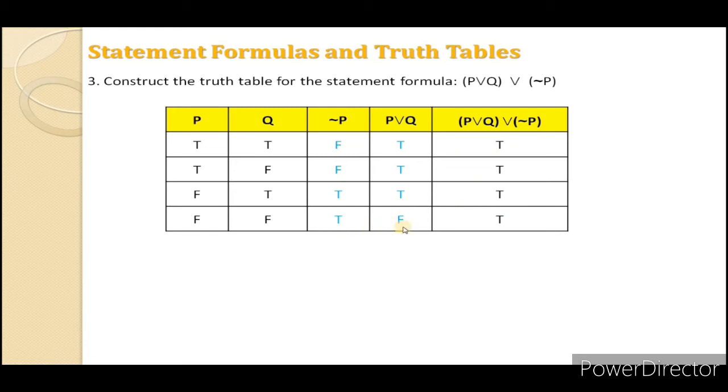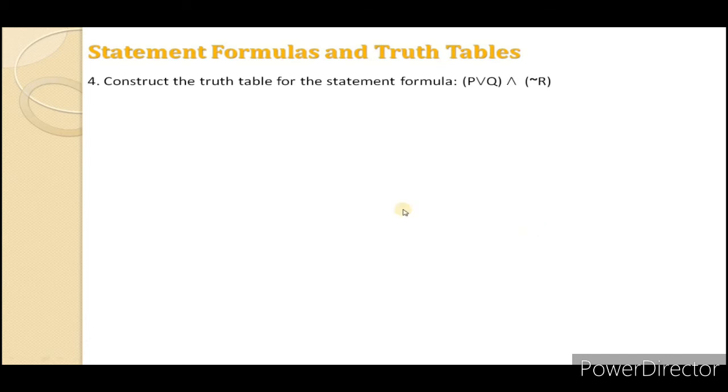Not P is T and P or Q is F, then also it is T. It means all four values are T. This condition we call a tautology. If all the values are true, then we call it a tautological statement. We move to the next.